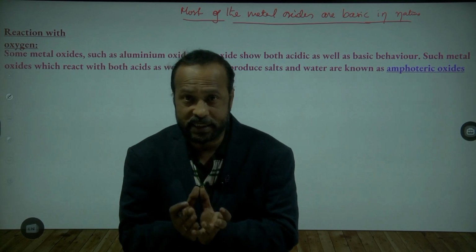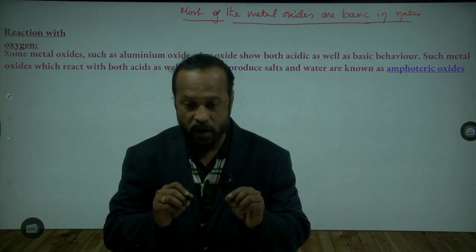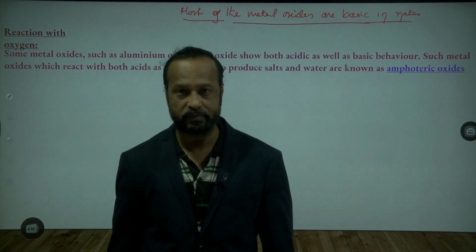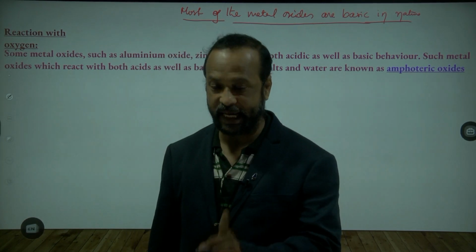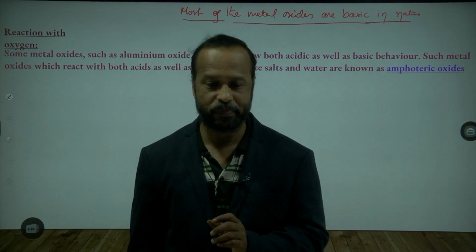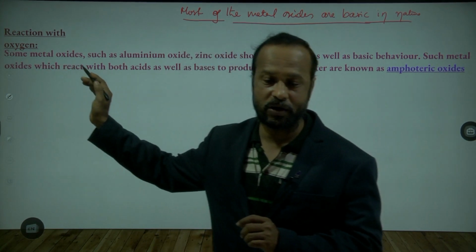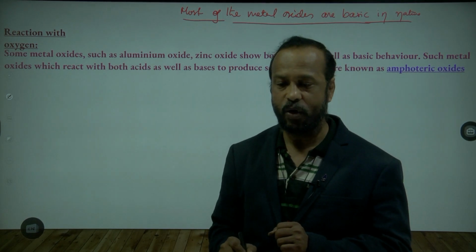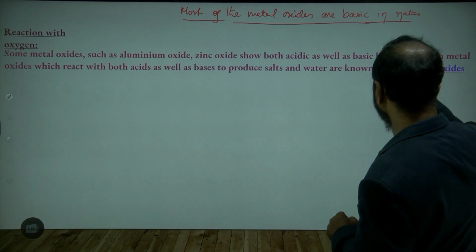So such oxides which have both acidic and basic nature are called amphoteric oxides. On the screen you can see that some metal oxides such as aluminium oxide and zinc oxide show both acidic as well as basic behavior.